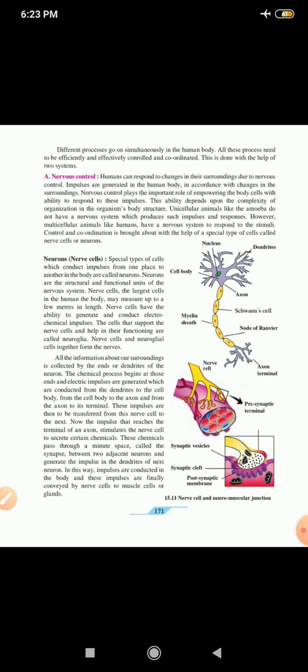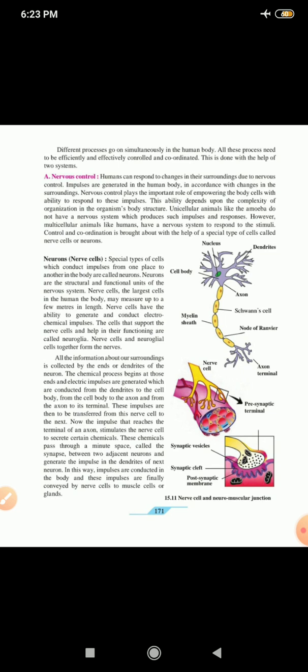Control and coordination is brought about with the help of special type of cells called as the nerve cells or neurons. Now let us see what are the neurons or the nerve cells. Neurons or nerve cells, special type of cells which conduct impulses from one place to another in the body are called as neurons. Neurons are the structural and functional units of the nervous system. You can underline it.